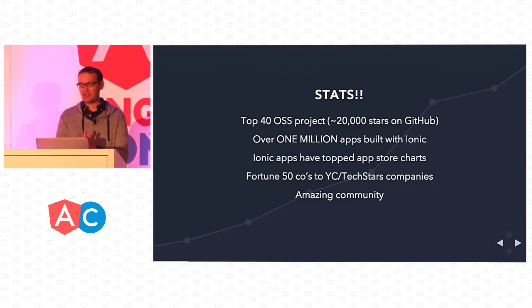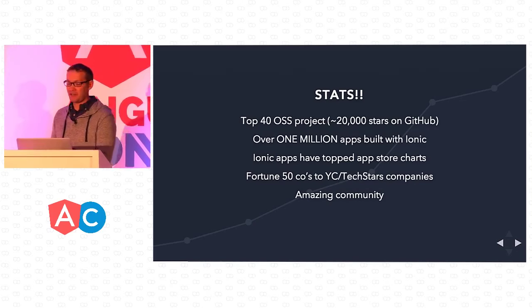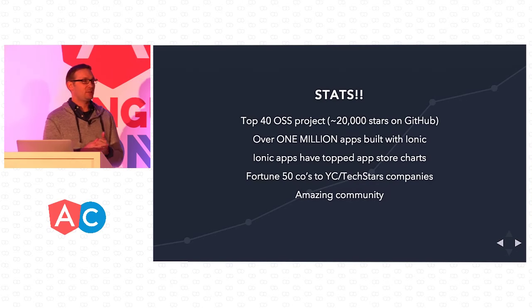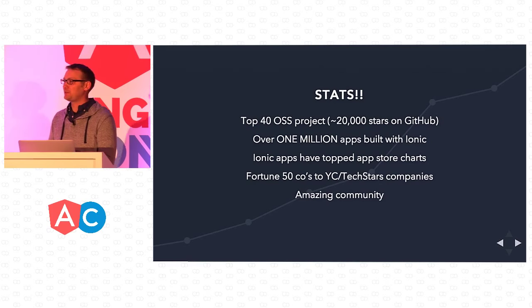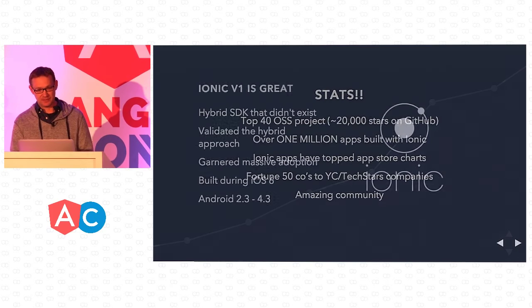And real quick, here are some of our stats that we're absolutely thrilled about. In the last 2 years, we've been able to get up to 20,000 stars on GitHub, which we're very proud of. Over 1 million apps built with Ionic. And also, we've built an amazing community, including everybody that's right here today. So we're absolutely proud of where we've gotten so far, but there's so much more that we're going to be working on yet.